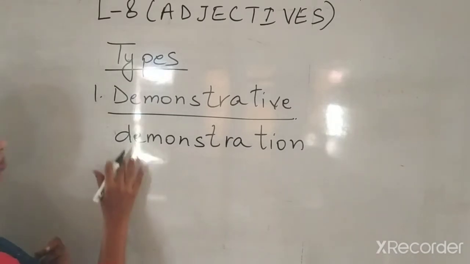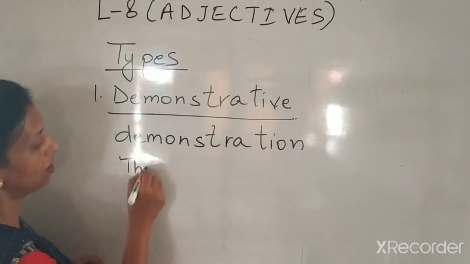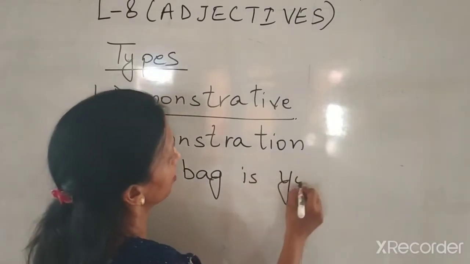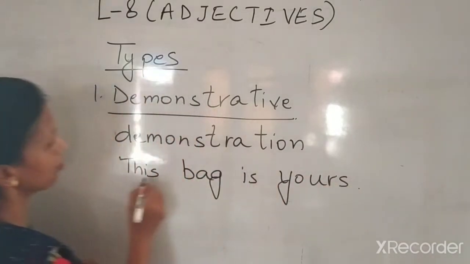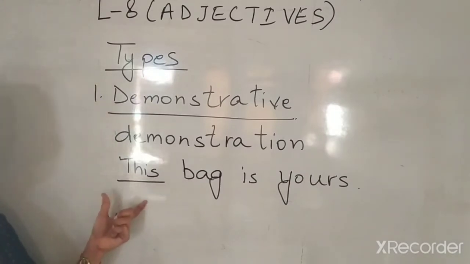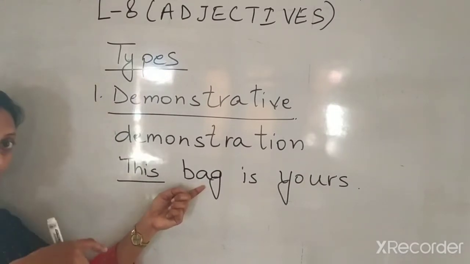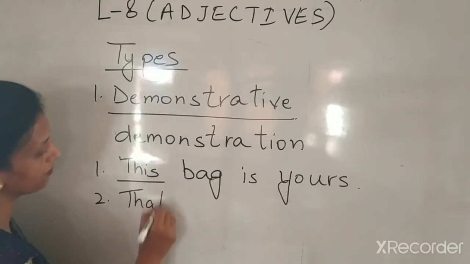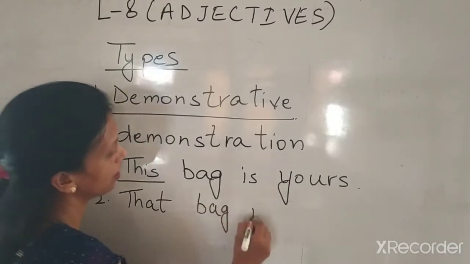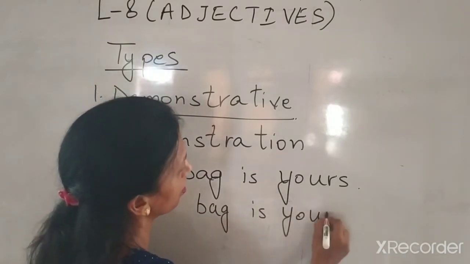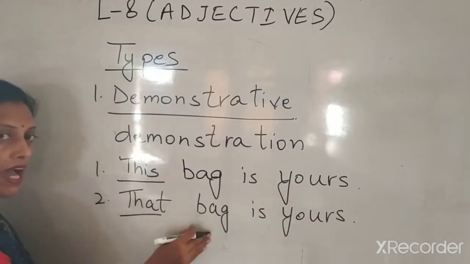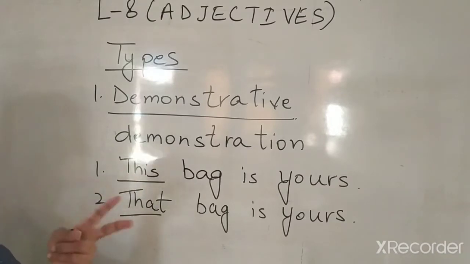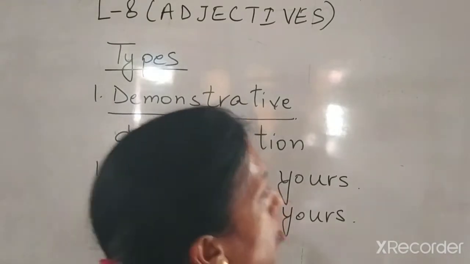Yes, if I use the word this, this bag is yours. So now this word is talking about the bag. This bag is yours. If I say that bag is yours, it is also talking about the bag. That bag is yours. But what is the difference between the two? What is the difference between the two?